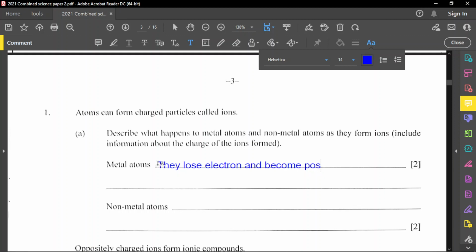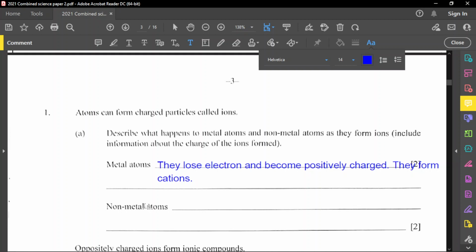Now, a point to note as well is that when they become positively charged, they are called a specific type of ion, and that is called a cation. Let me just make a note right here that they form what they call cations. They form cations. And cations are positively charged ions.